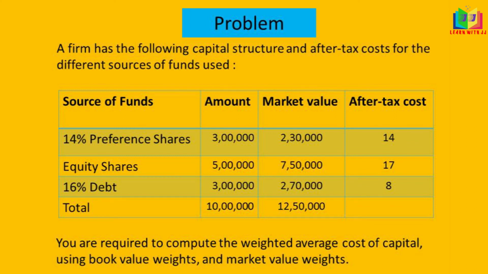Here we have one more problem. A firm has the following capital structure and after tax cost for the different sources of funds used. The sources of funds are 14% preference shares, equity shares, and 16% debt, and the total was given. Two amounts were given: one is the book value, the other is the market value. We have to find out the weighted average cost of capital using the book value as well as the market value. The after tax cost was given. First we'll work out with the book values.